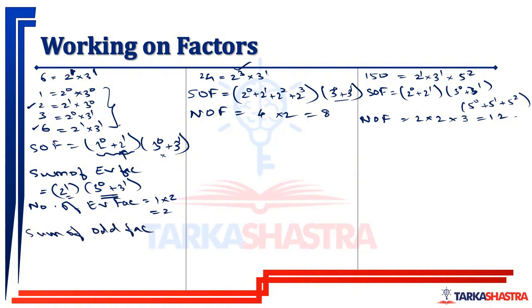Now, what is the sum of odd factors? Now, 2 raised to 0 and 2 raised to 1. As I told you, even and odd will be decided by 2 and the bracket of 2. Now, this is the only odd term, 2 raised to 0 over here.